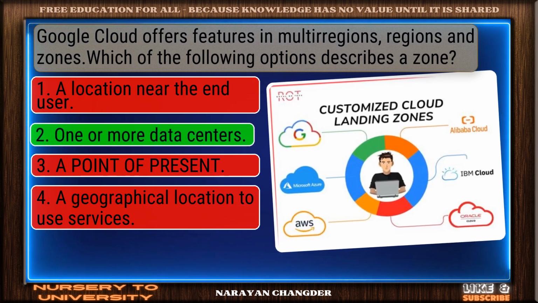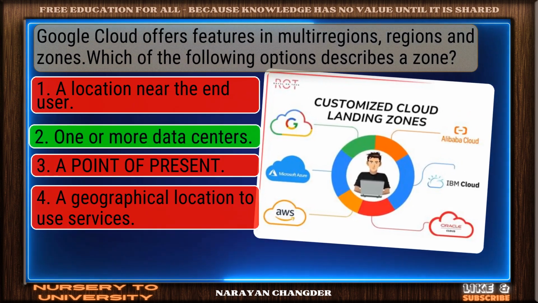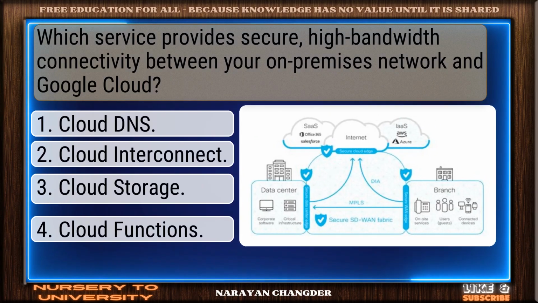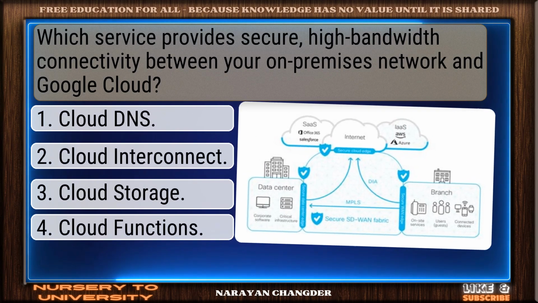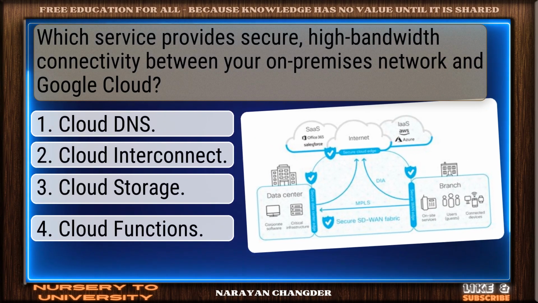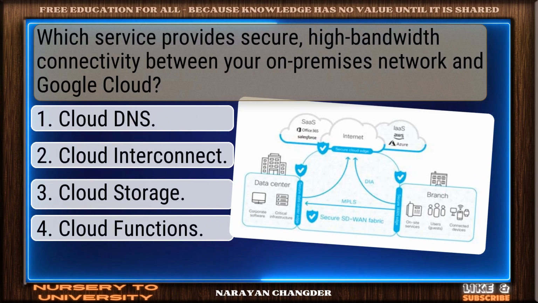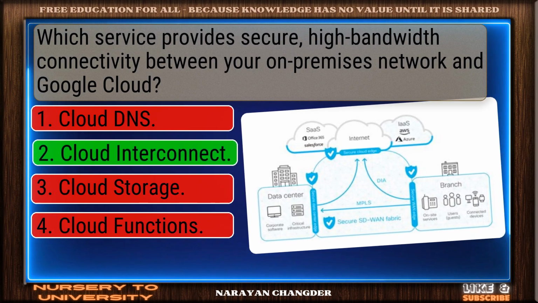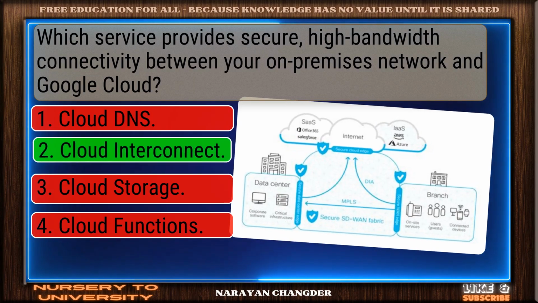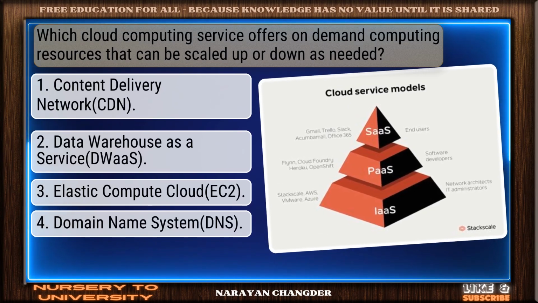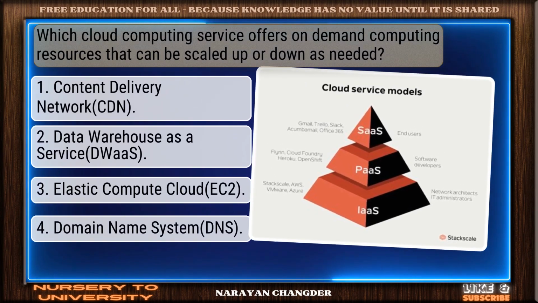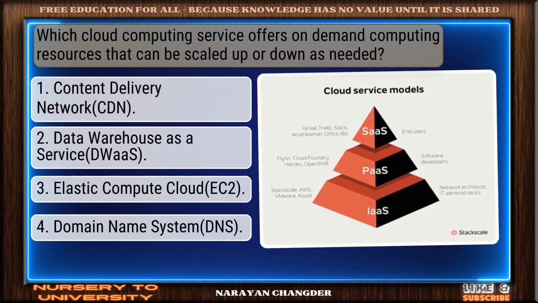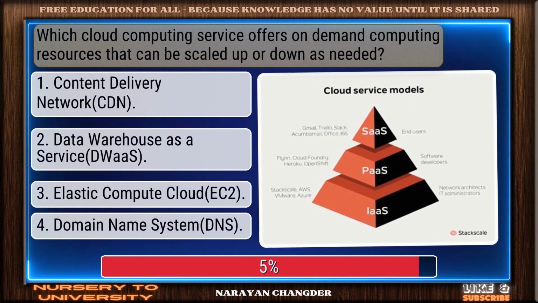Solid response. One or more data centers is a valid choice. Question number 20. Which service provides secure, high bandwidth connectivity between your on-premises network and Google Cloud? Great job. Cloud Interconnect is the accurate answer. Question number 21. Which cloud computing service offers on-demand computing resources that can be scaled up or down as needed?